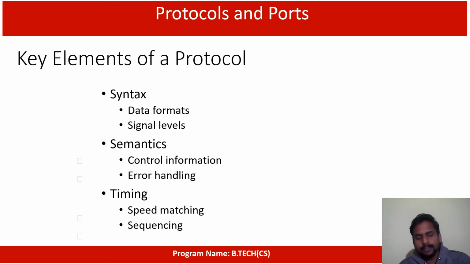Suppose I'm passing ones and zeros from my side, but the receiving side receives zeros and ones instead of 1 and 0. So the data will be replaced, misused or duplicated. At that moment we need to identify how it happened and what happened. That will be handled by the error handler here, and these two functions come under semantics.